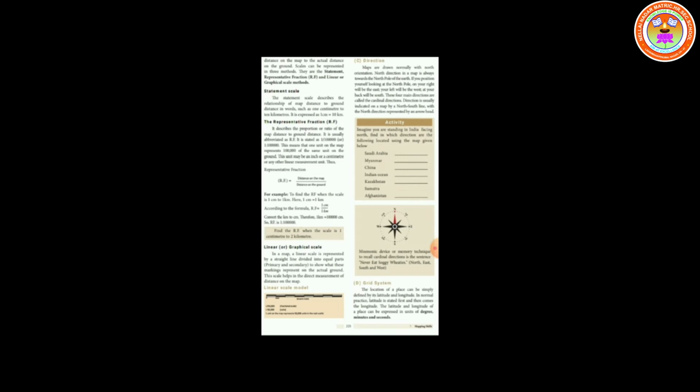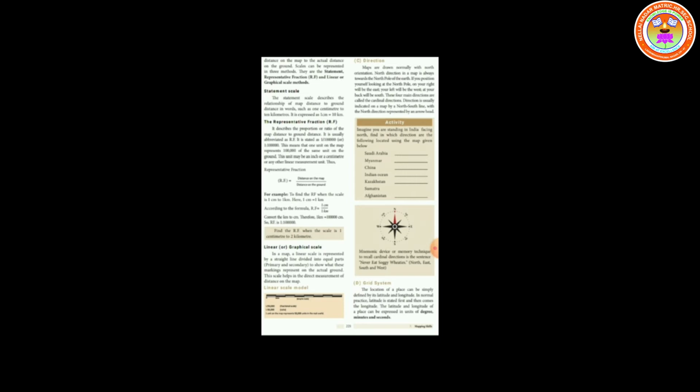Scales can be represented in three methods: statement, representative fraction RF, and linear or graphical scale methods. Statement scale: the statement scale describes the relationship of map distance to ground distance in words such as 1 centimeter is equal to 10 kilometer, like that.